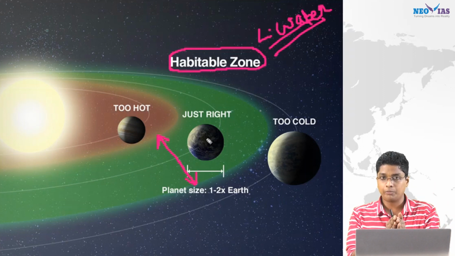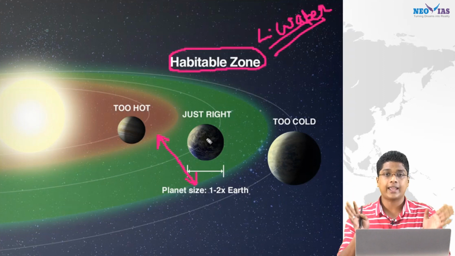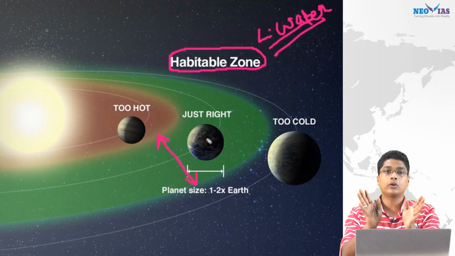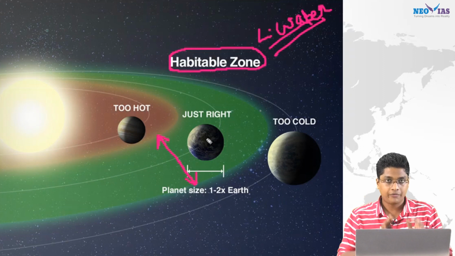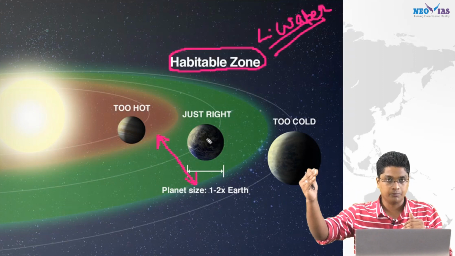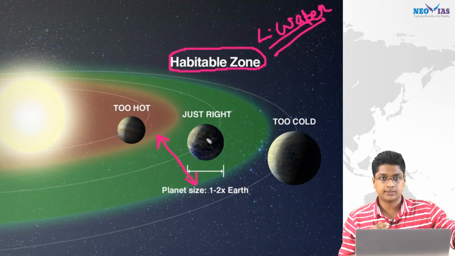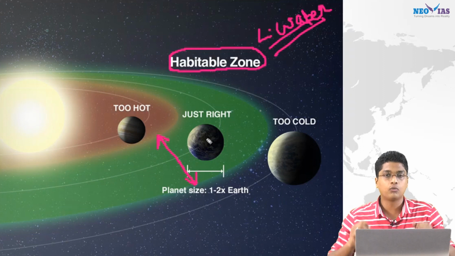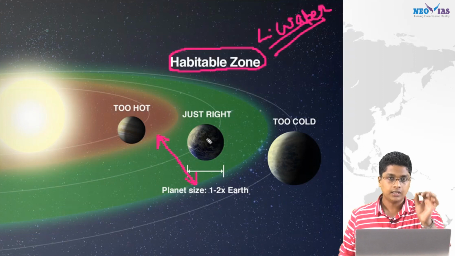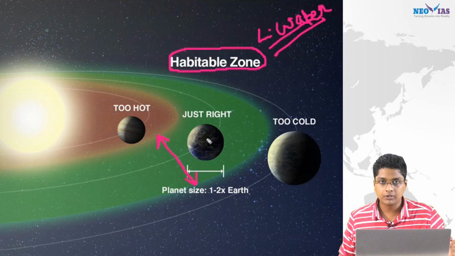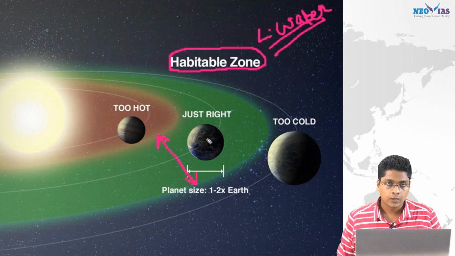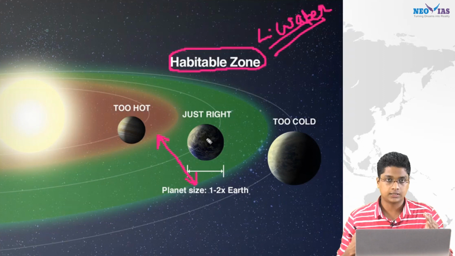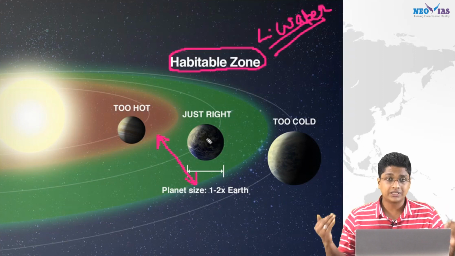So Goldilocks zone means where the liquid water can exist. The liquid water, its existence is dependent on temperature. So if it is too hot, steam. If it is too cold, ice. Right? So the temperature has to be just right for the liquid water to exist. So this is the concept behind habitable zone or the Goldilocks zone. So it is not limited to any particular sun or earth. It is applicable to every star.